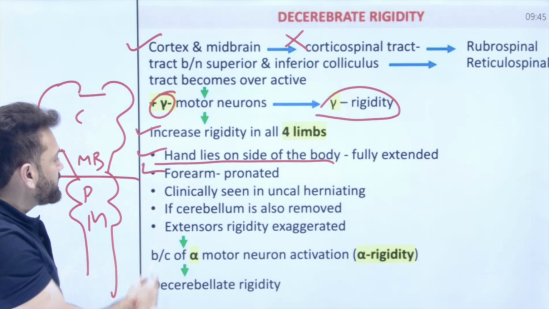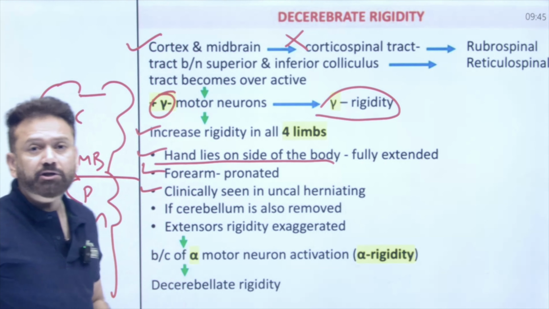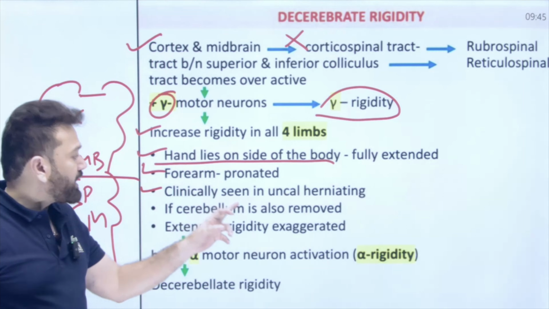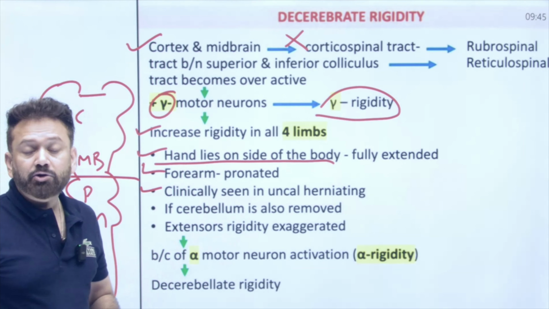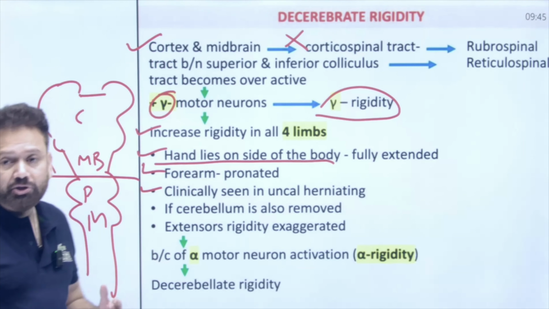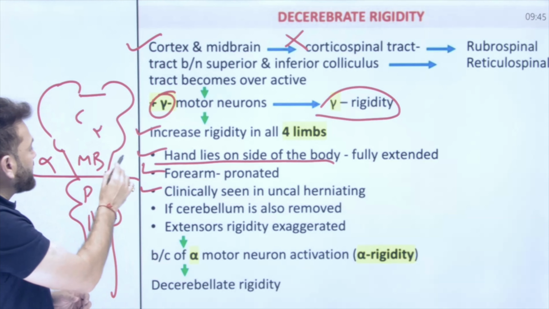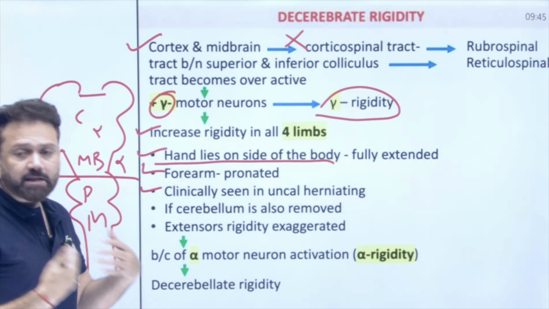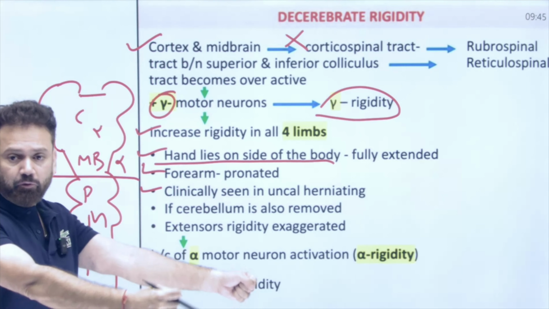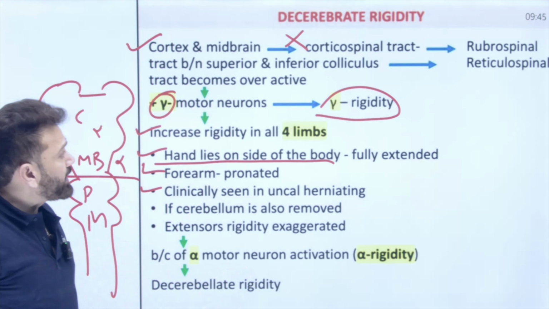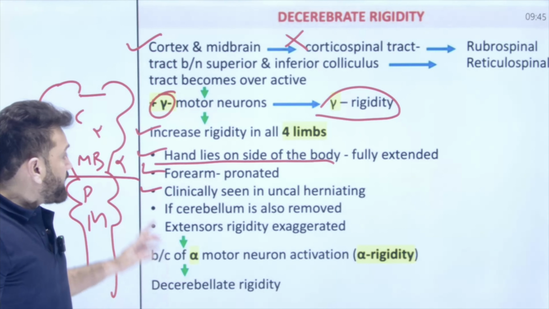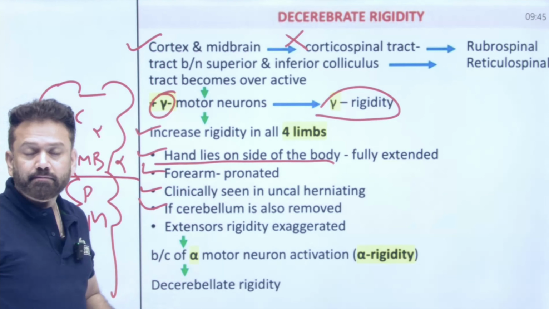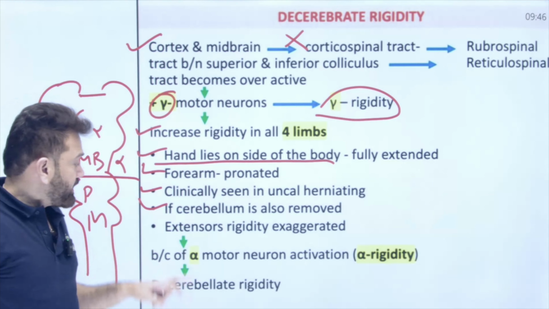Forearm will be pronated, and clinically this condition, when cortex and midbrain are gone, is seen in uncal herniation. So remember, in uncal herniation, cortex and midbrain both are gone. So body will be rigid, fully extended, and the upper limb will be lying on the side of the body. Now in the same condition, if cerebellum is also removed, what will happen?